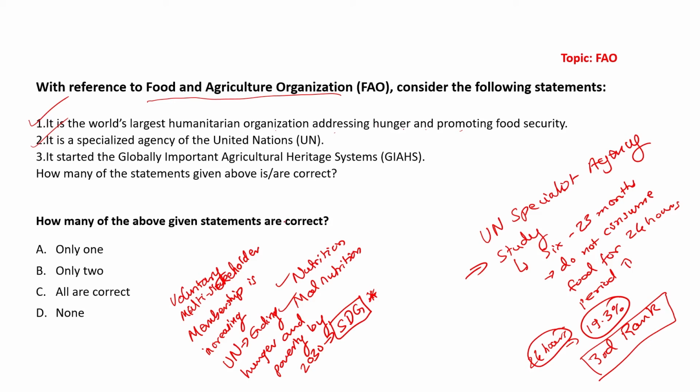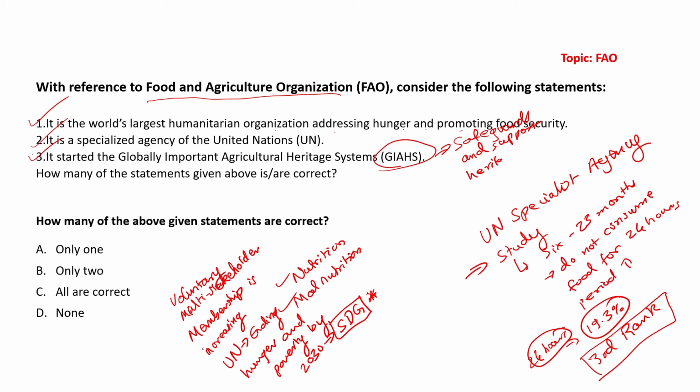All right, next statement, if you take into consideration, it started globally important agriculture heritage system. This statement is also correct. So what does this system basically do is, globally important agricultural system, it safeguards and supports heritage of world agriculture.